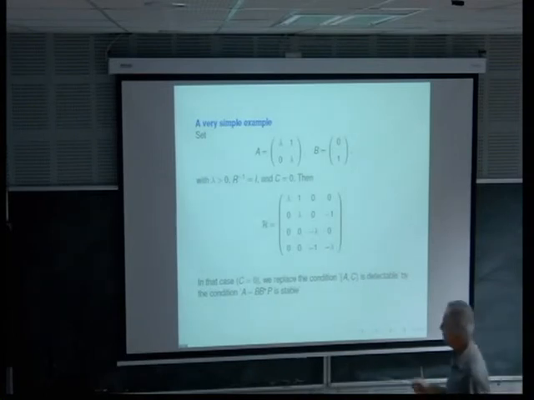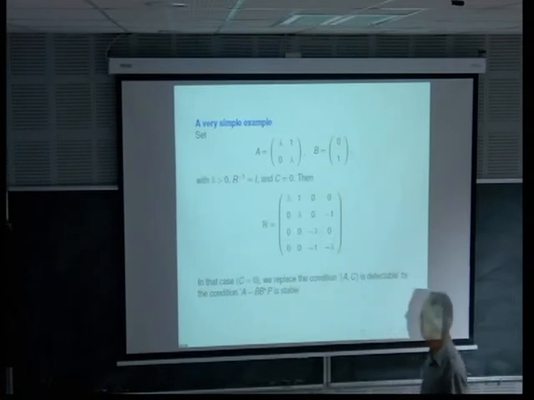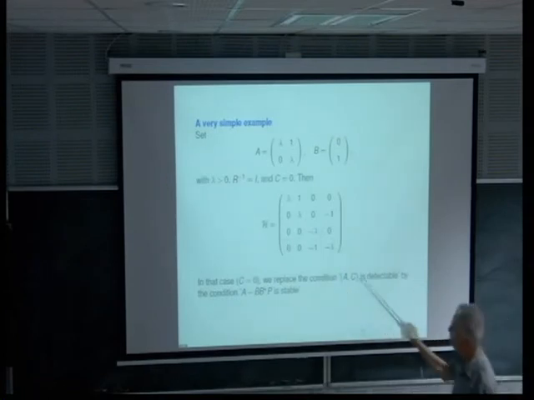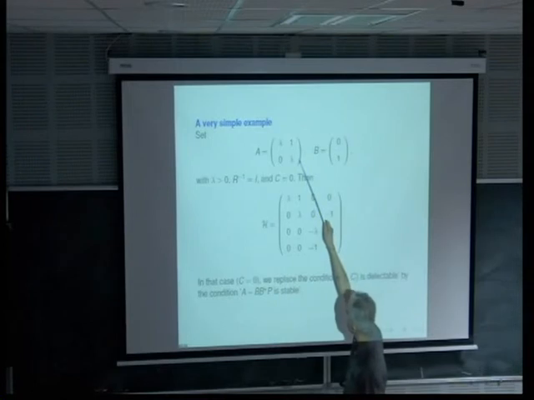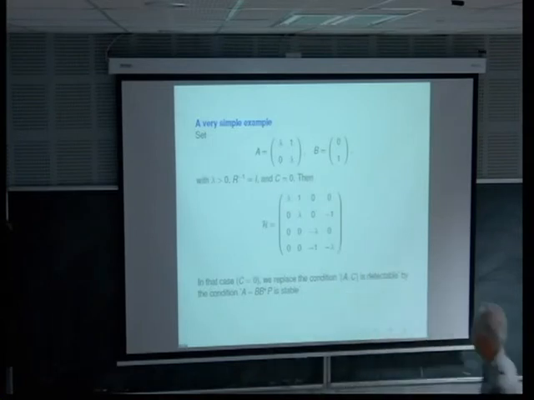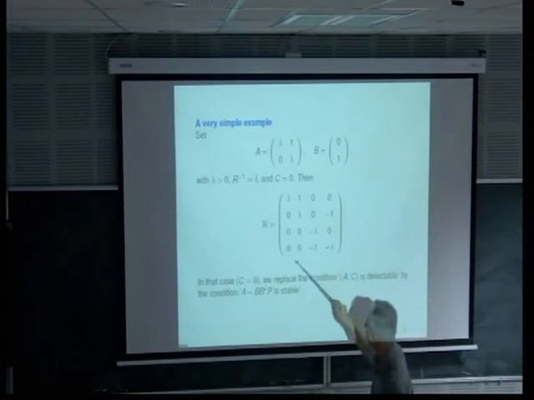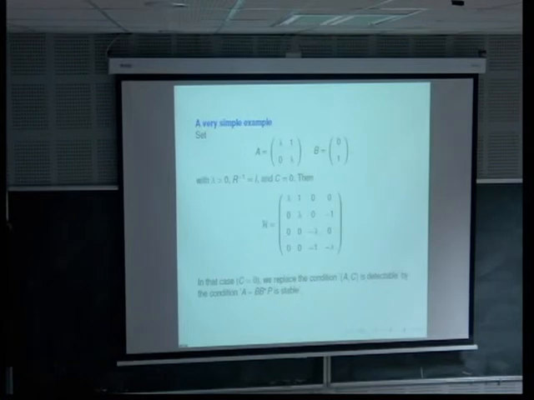So I have written here the Hamiltonian matrix corresponding to this A, minus A star. This is the part corresponding to BB star. And this is C star C, but I take C equal to 0. So I just look for the control of minimal norm in that case.